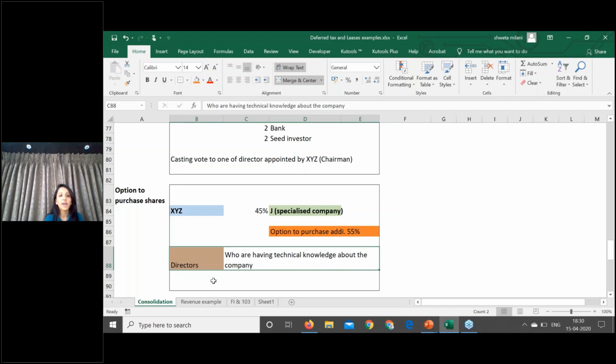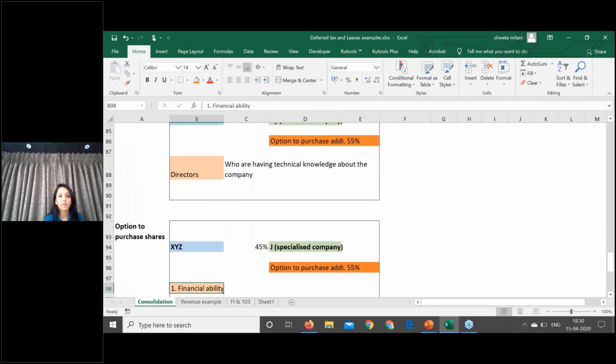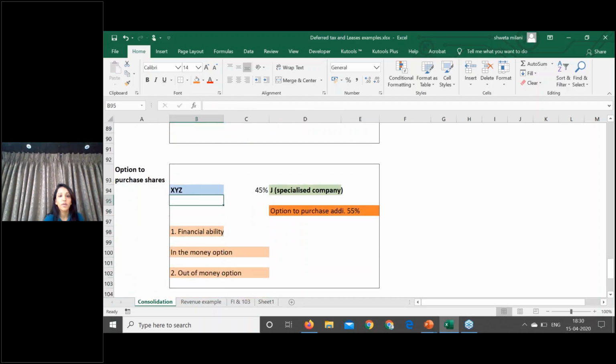Okay, moving ahead to the next example. Continuing the same example, XYZ is having 45% in J Limited. XYZ is having an option to buy 55% additional shares, but XYZ is too much into financial trouble. XYZ does not have that much financial ability to buy an additional 55% shares.